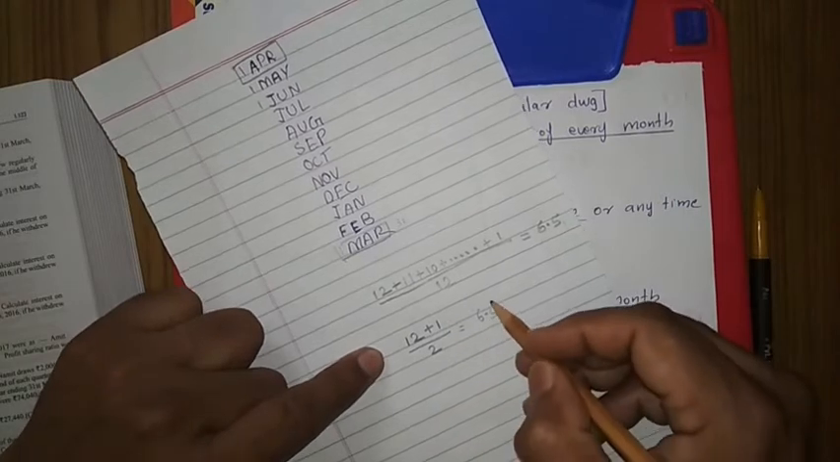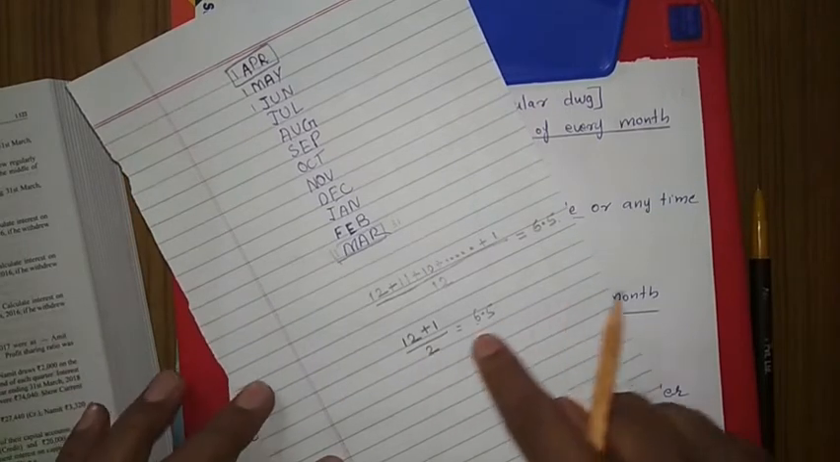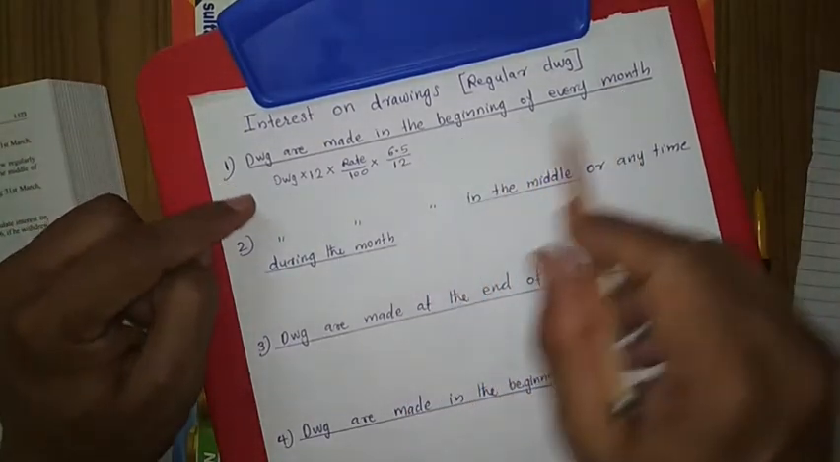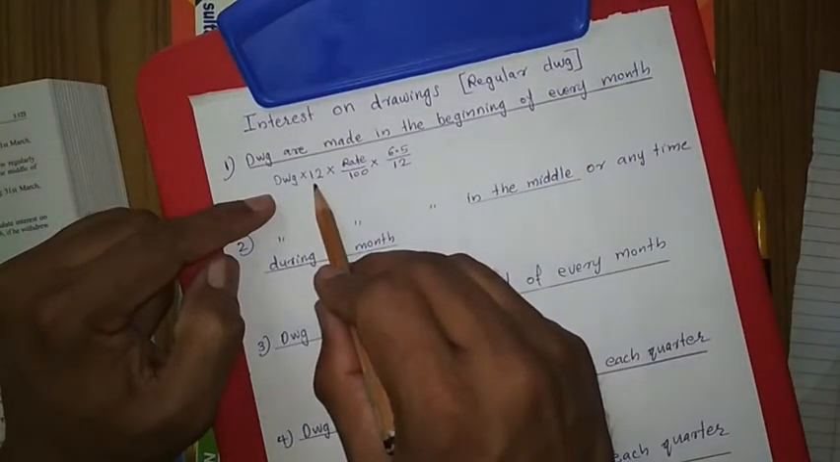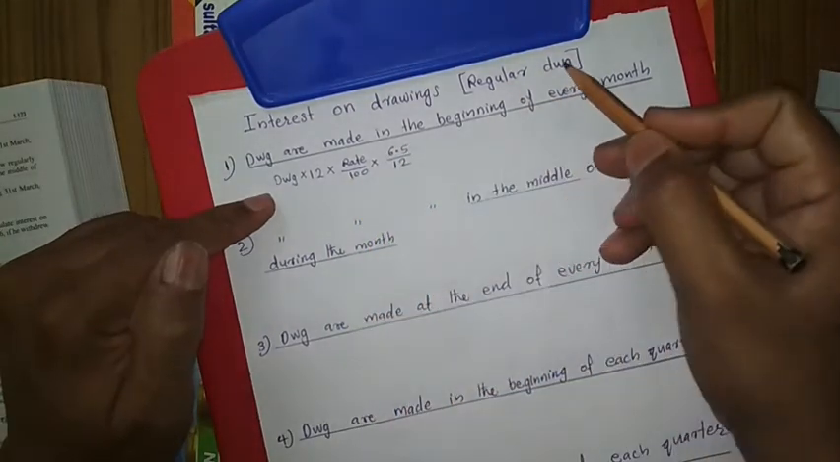And if you did not memorize this 6.5, then this 6.5 we can find out in this way. Okay. So if drawings are made at the beginning of every month, it will be drawings into 12 into rate upon 100 into 6.5. I explained how the 6.5 is coming.